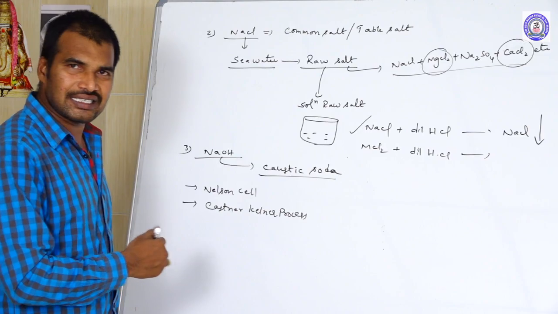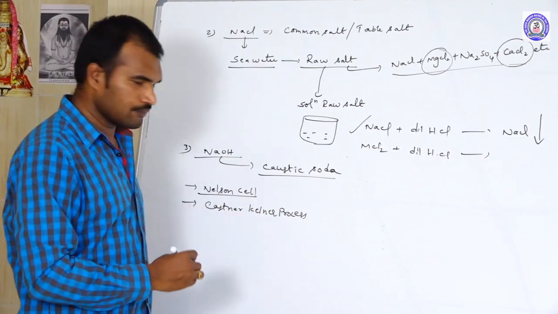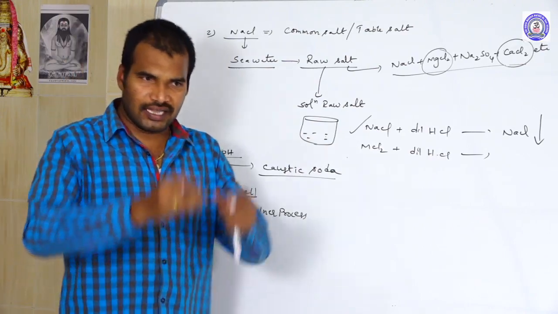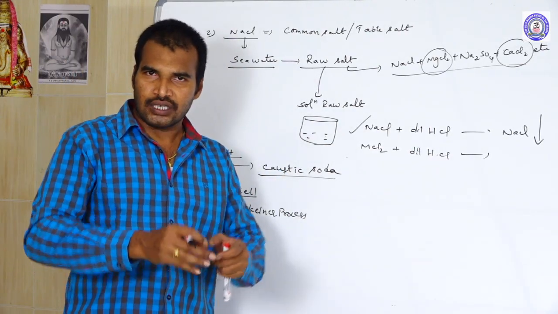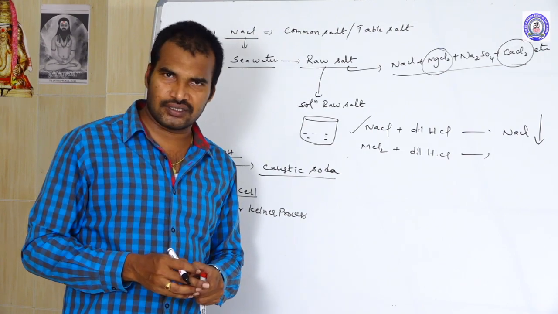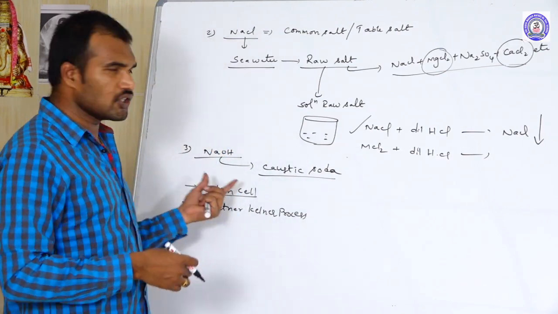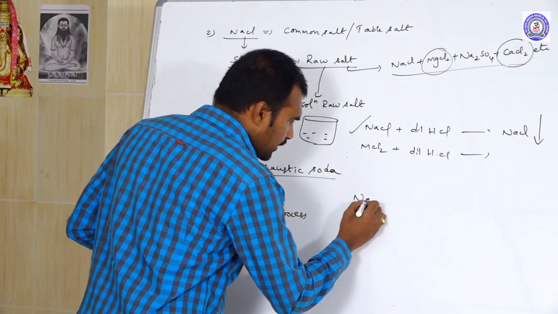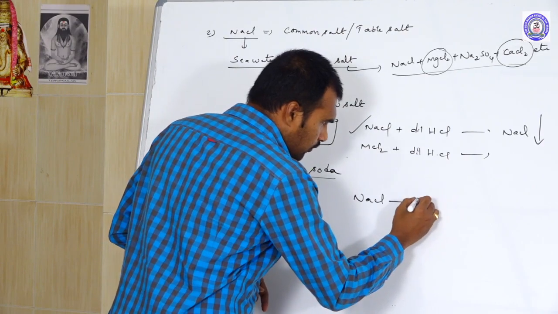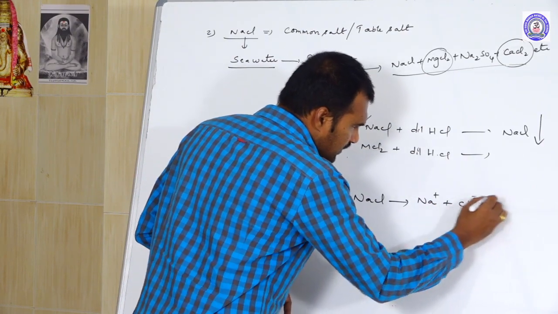In the Nelson cell method, there is a perforated steel cathode with graphite rods, lined with asbestos, and the brine solution, NaCl. The brine solution first splits into Na+ and Cl-.